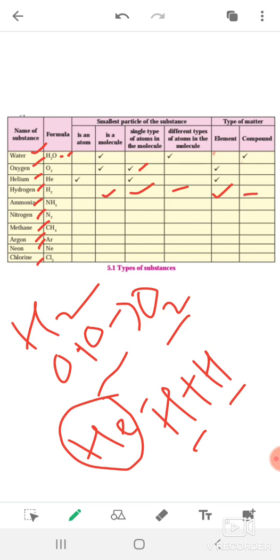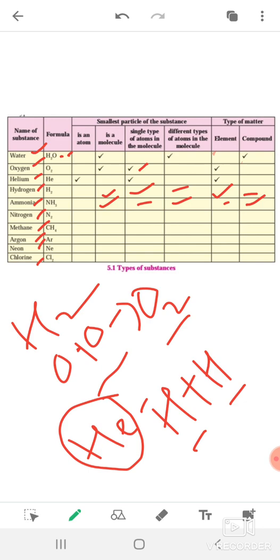Now come to the next one, that is ammonia, NH3. NH3 is not an atom. It is also a molecule, made up of the same or different types of atoms. We have learned the combination of atoms, so it is a molecule. It does not have a single type of atom, because it has nitrogen and hydrogen, so different types of atoms. It is not an element, actually it is a compound, because it has different types of atoms.